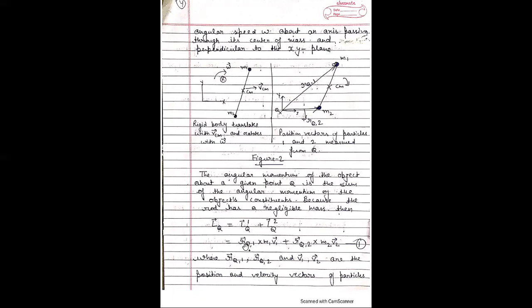Now find out the values of rQ1 and rQ2 with respect to the center of mass.